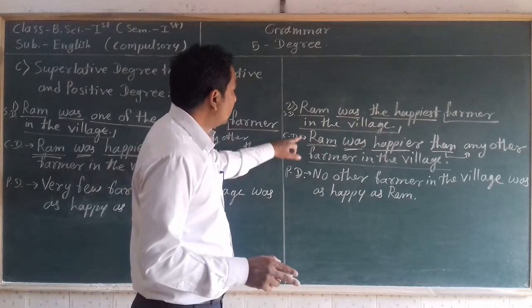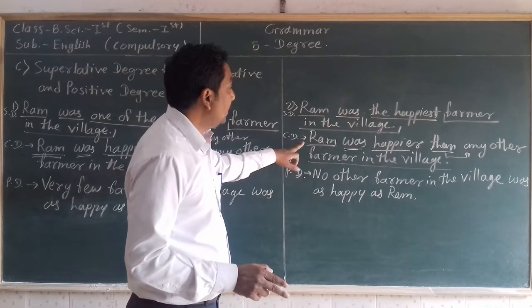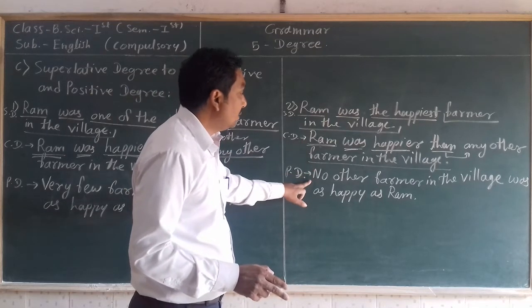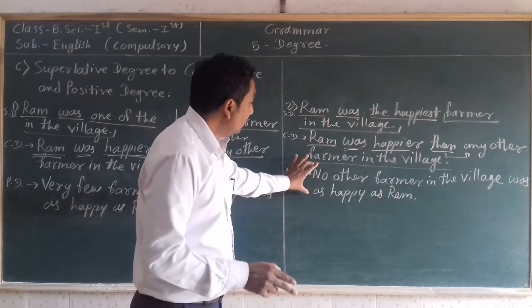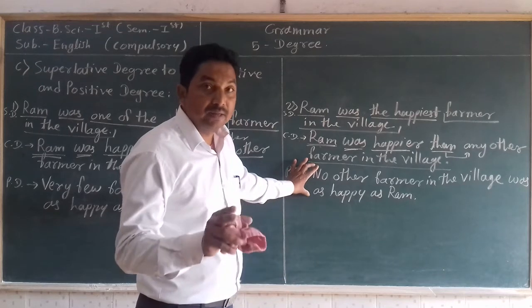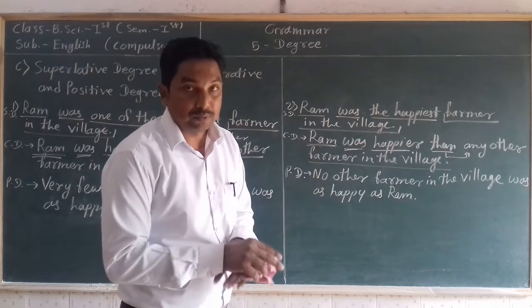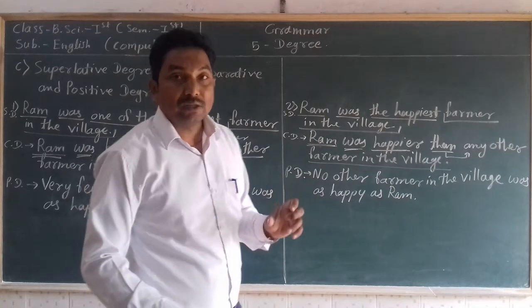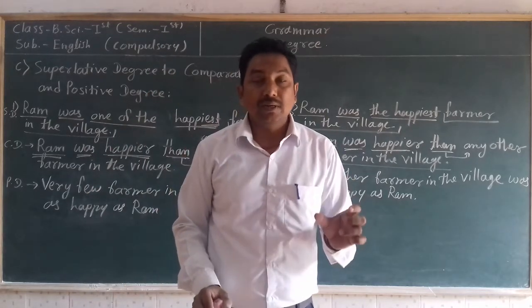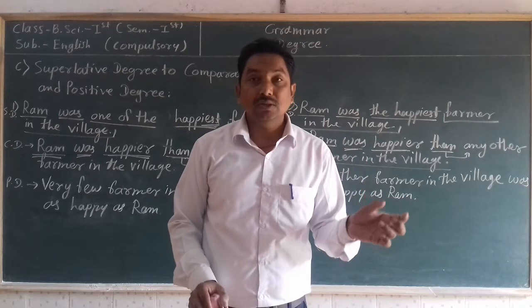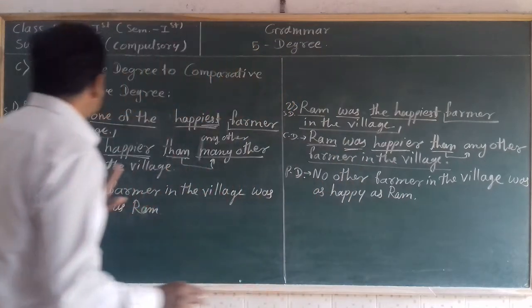First you transform the sentence into comparative degree, then transform that sentence into positive degree. Then whatever answer you get, you write in your answer book. In this way we can transform any type of superlative degree sentence into comparative or positive degree.